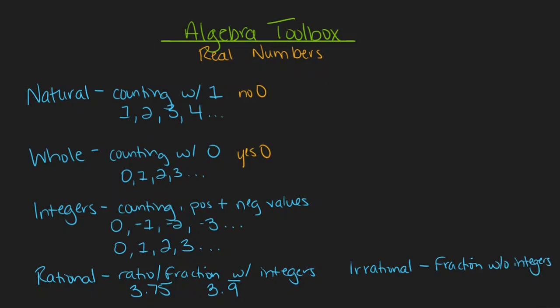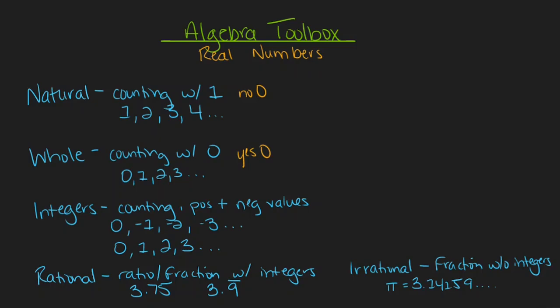When we talk about the decimal version of these numbers, irrational numbers will have decimals that continue on forever. So if we think about something like the value of pi, well, pi really equals 3.14159, but that decimal continues forever and ever and ever with no repeating pattern and no ending point. That is what an irrational number looks like.